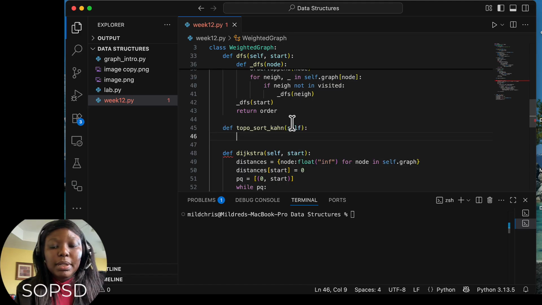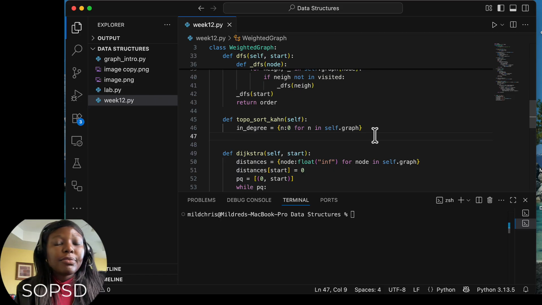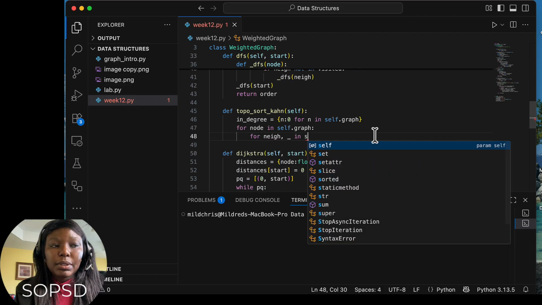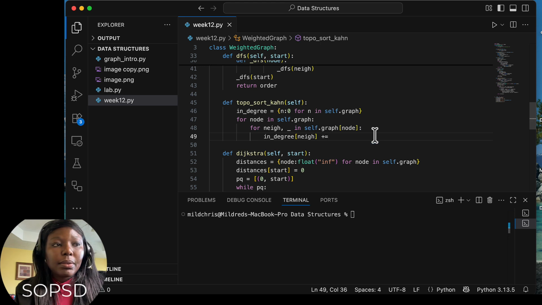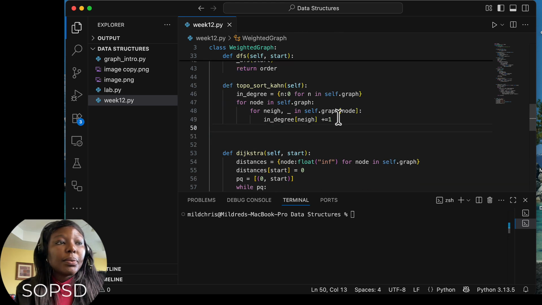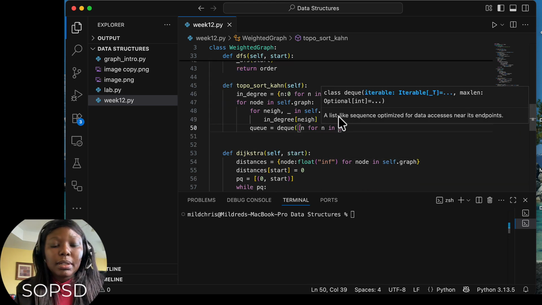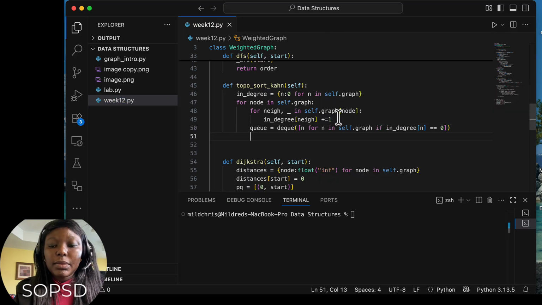So we want to say, let's create a variable called in degree. Let it fit the definitions that we have. So in degree is equal to, let's say zero for n in self.graph. Then let's say for the node in graph, for neighbor in self.graph node, in degree neighbor plus equals 1. Now let's say the queue is equal to a deque of n for n in self.graph if in degree n equal to 0. Now we'll set the topo is equal to this.